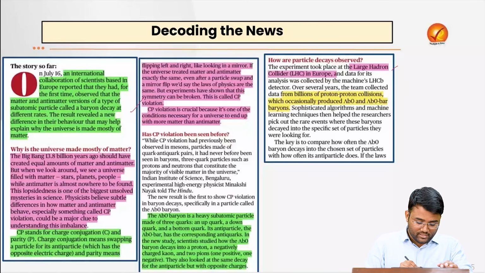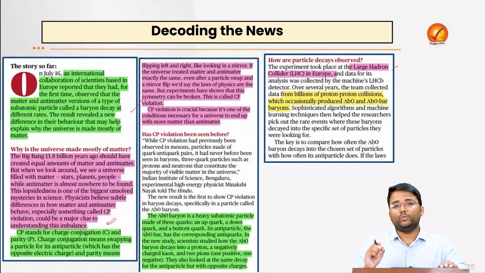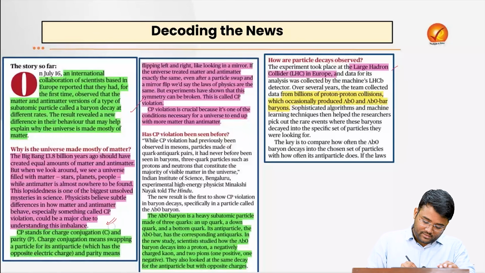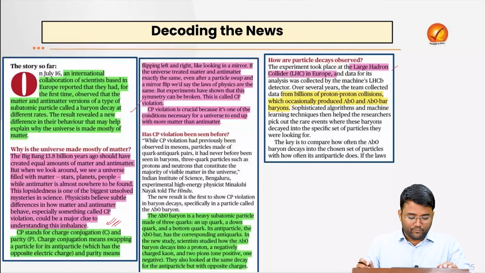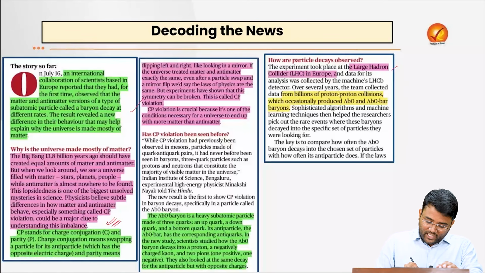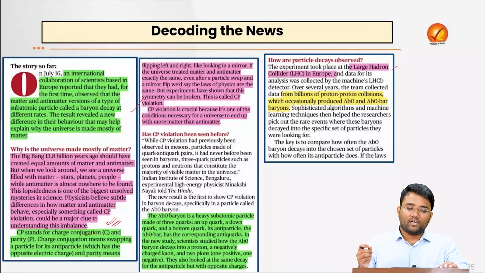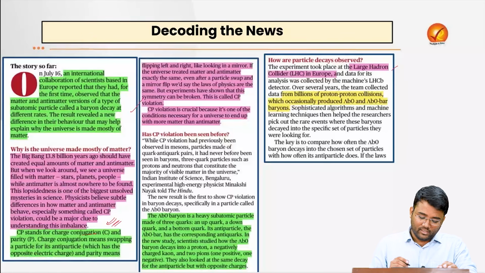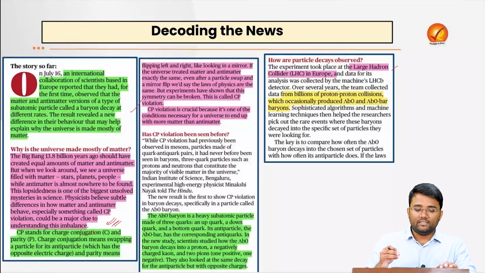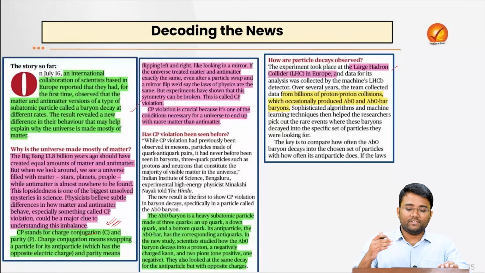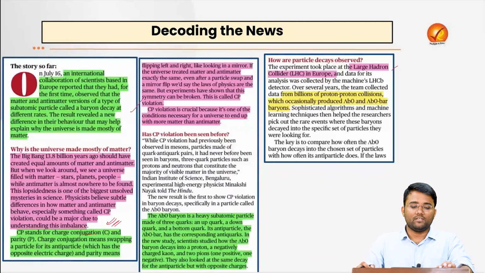What is that CP violation? C stands for charge conjugation, which replaces a particle with its antiparticle, and P stands for parity transformation, where we are flipping the system like a mirror image. So CP violation means that if after doing both, the laws of physics are not the same, then CP symmetry is broken.